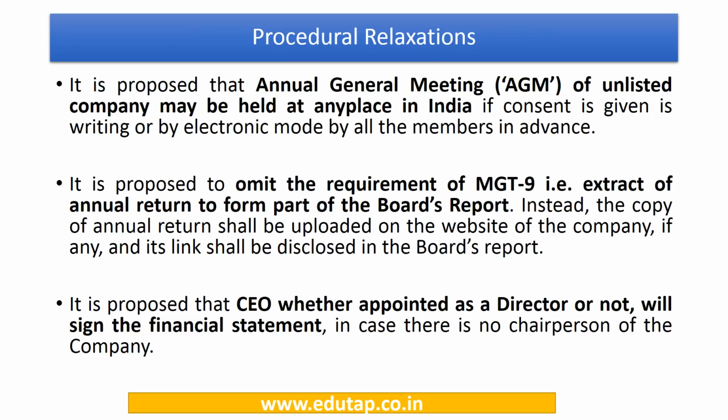Now some procedural relaxations have also been made under the Companies Amendment Act 2017. It has been proposed that the annual general meeting, which is the general meeting of the company which has to be organized yearly by the company, of an unlisted company may be held anywhere in India.